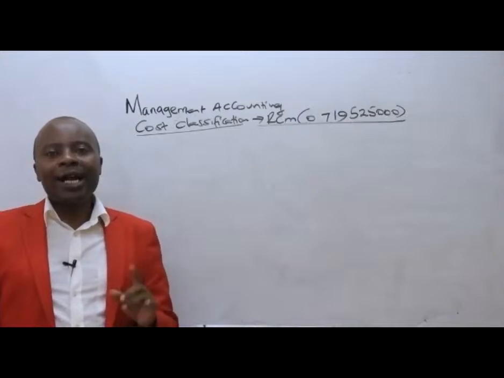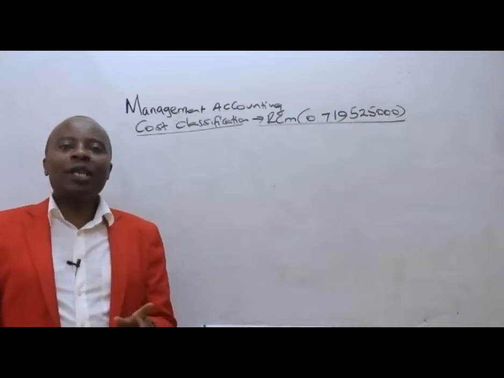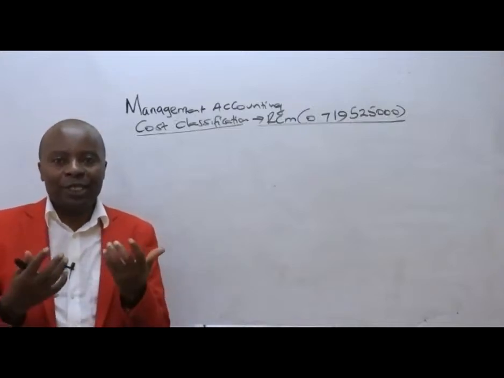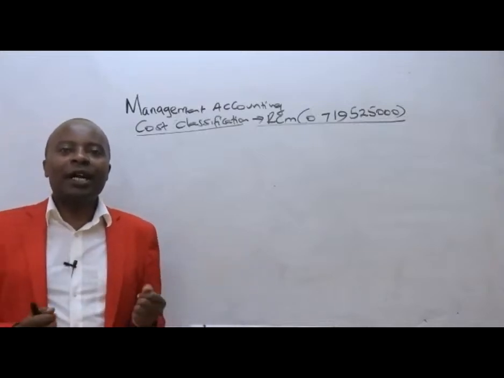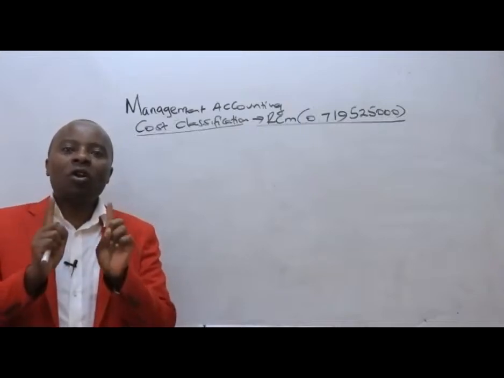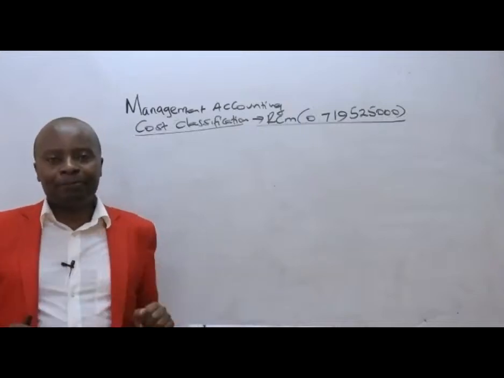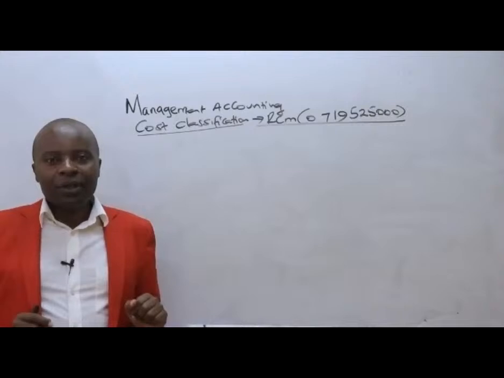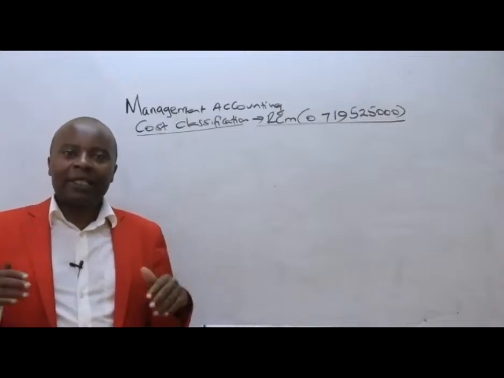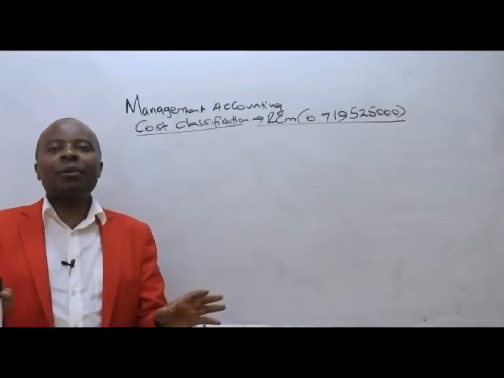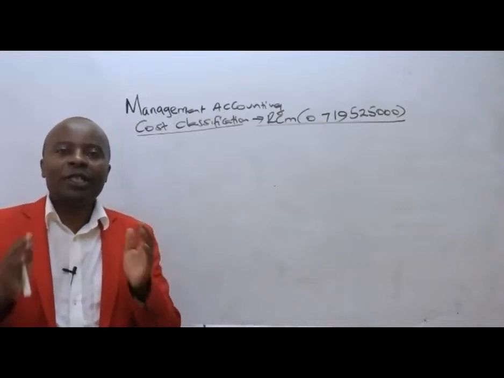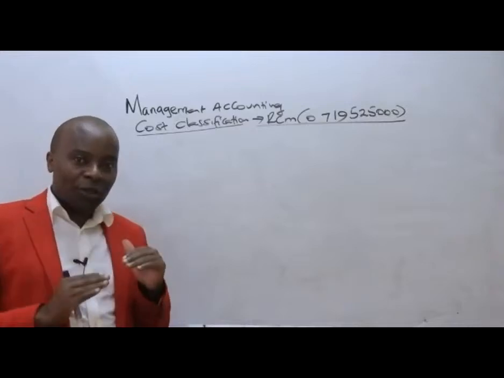Cost ascertainment. There are so many organizations that are producing great goods outside here, but they have not costed them properly. So you find they are selling, but at the end of the day, whatever sales proceeds they are getting is not able to sustain them simply because they are always at a loss.